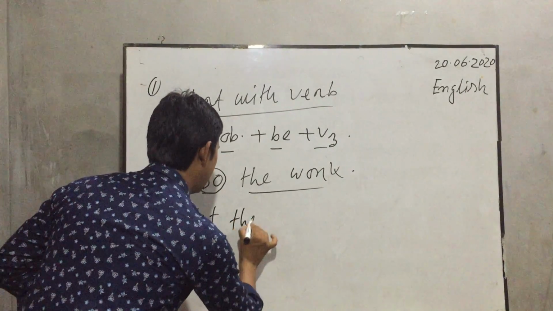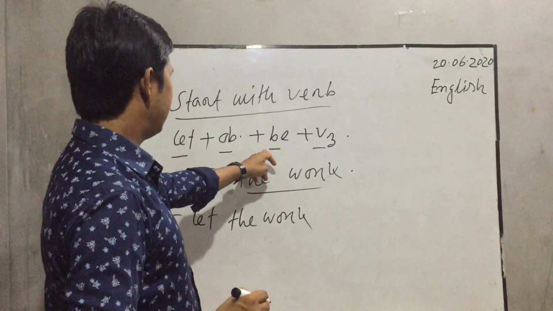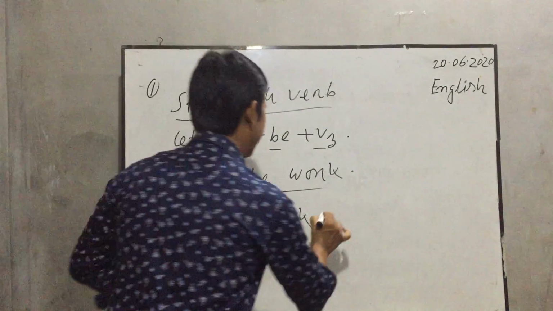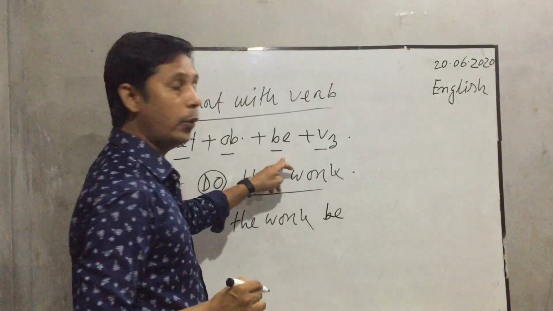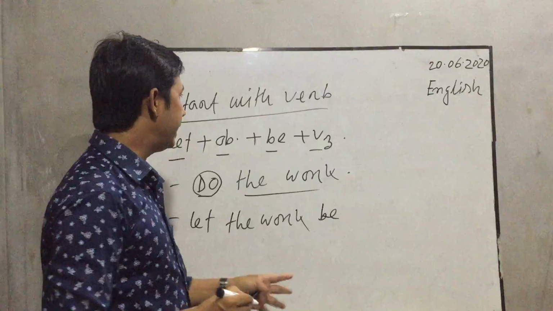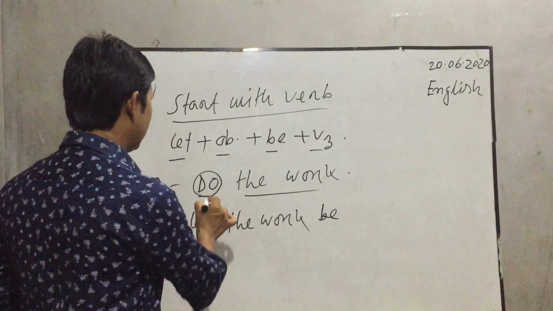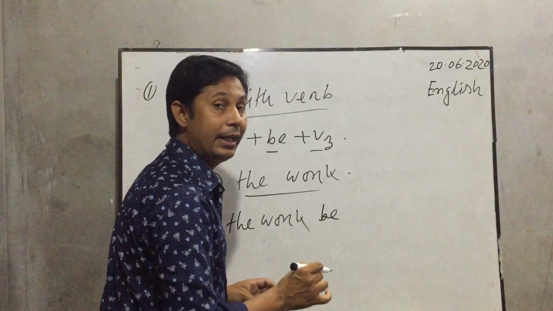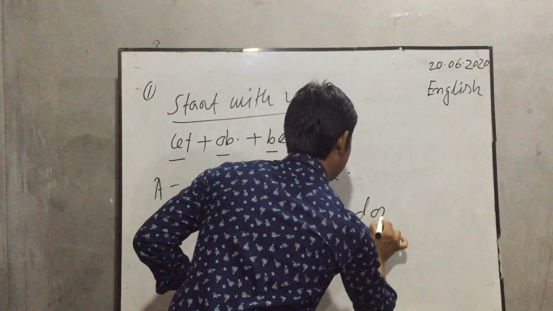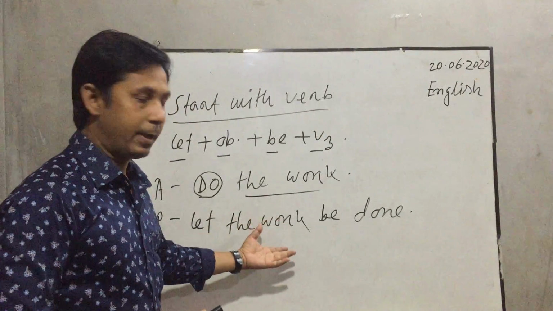Let the work, then as a rule be. According to the rules, at first let, then object, then be, then the past participle form of the verb, so do will be done. It's one kind of example here.